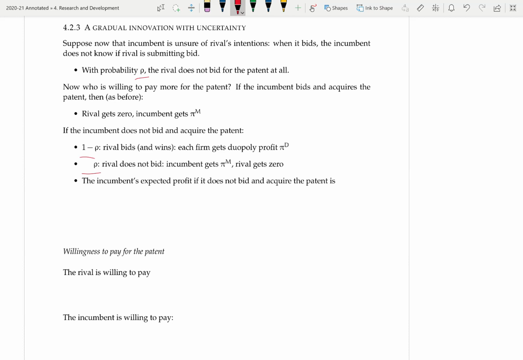The incumbent's expected profit if it does not bid and acquire the patent is just the weighted average of πd and πm, where the weights are determined by the probability ρ. So the probability the rival exists and wins the patent is 1 minus ρ, in which case the monopolist gets the profit πd, and the probability that the rival does not bid is ρ, and the incumbent in that case will get the profit πm.